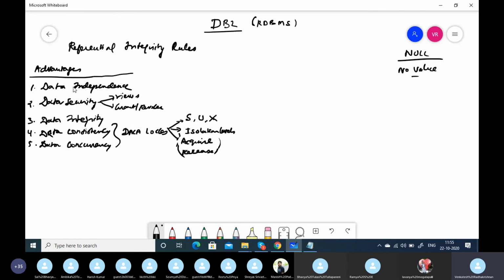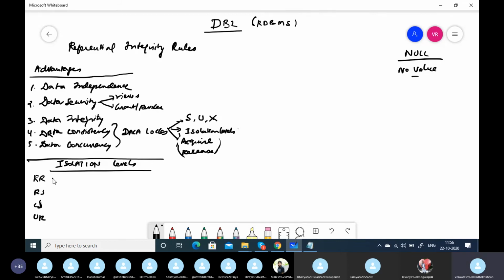So data independence is that the program is independent of data structure and type. As far as isolation level is concerned, we have four isolation levels. So we have repeatable read, read stability, cursor stability, and uncommitted read.